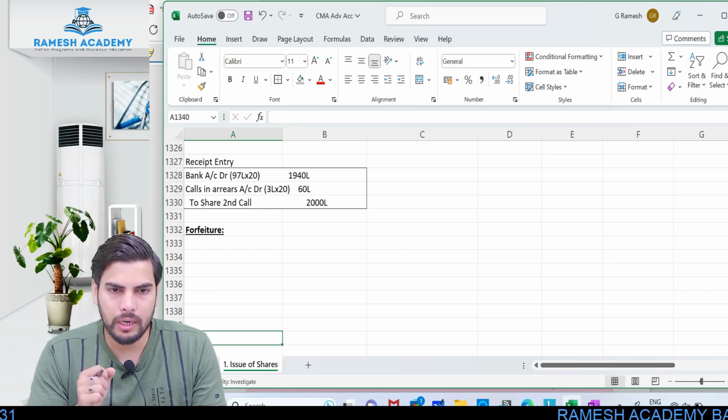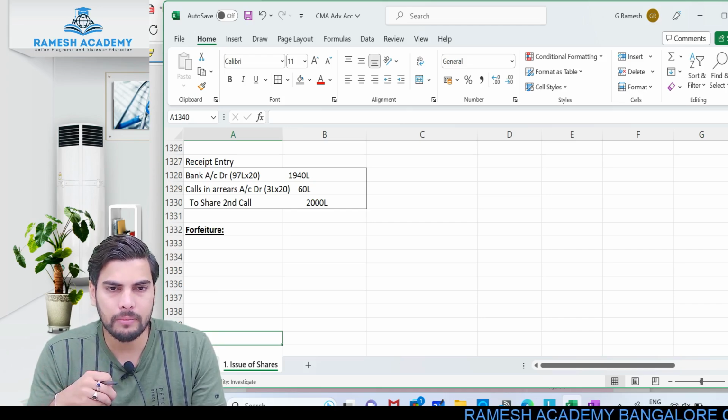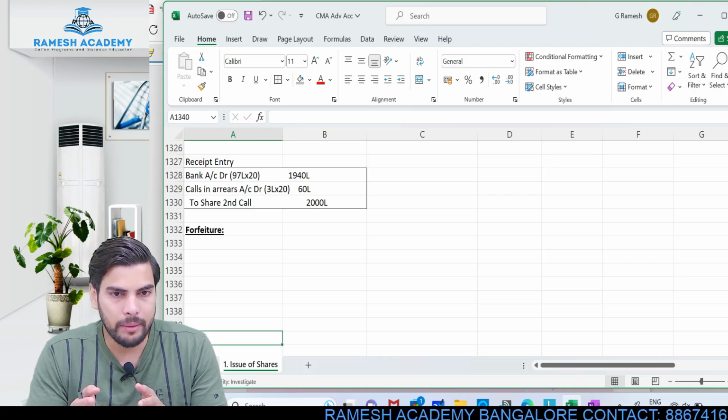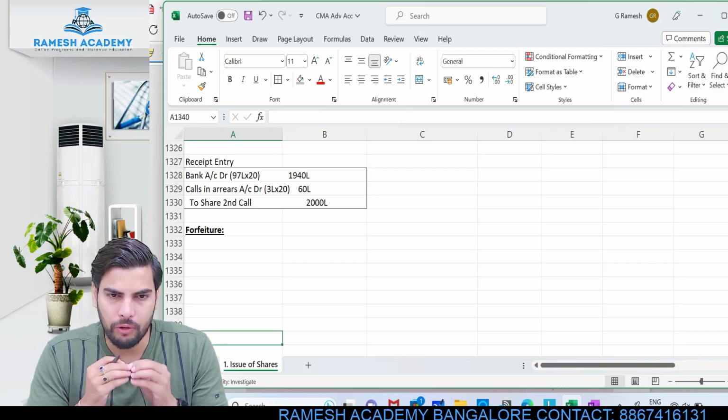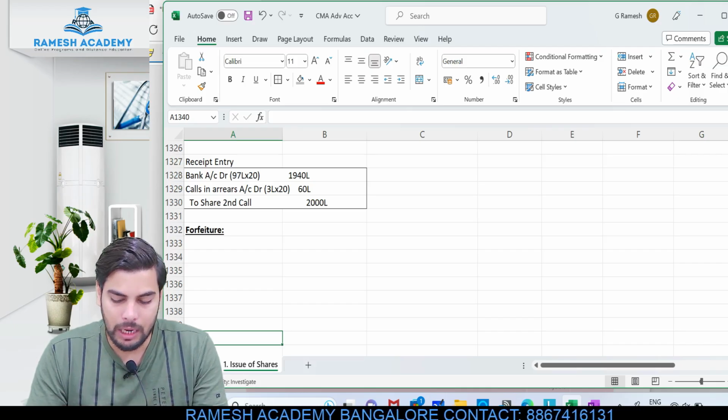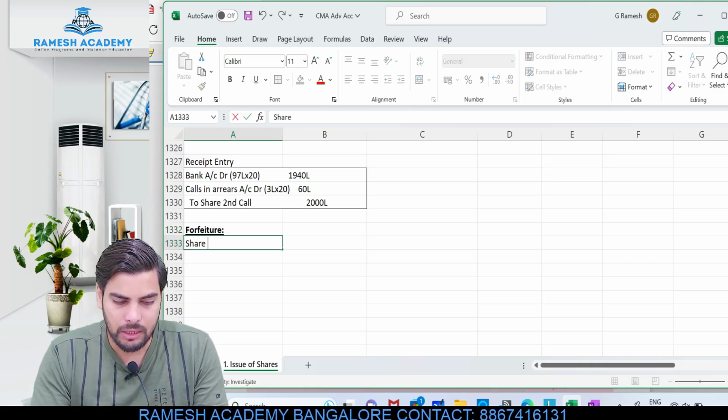Premium was included in allotment. So don't you think this particular securities premium has already been collected? If premium has already been collected, should I be worrying about it? I need not worry about it. When premium has already been received, we need not worry about it. We need to completely ignore the securities premium in the journal entry. Clear? So when I pass the journal entry, it would be like this.